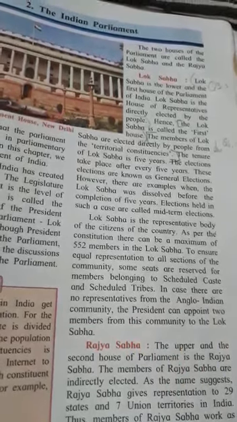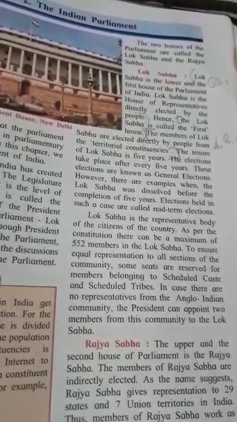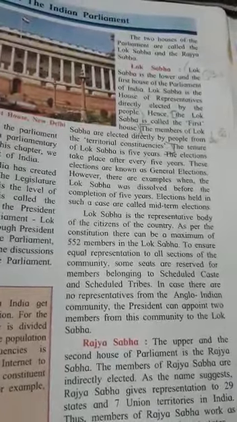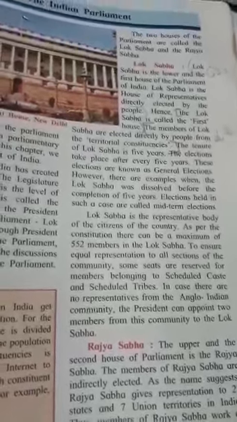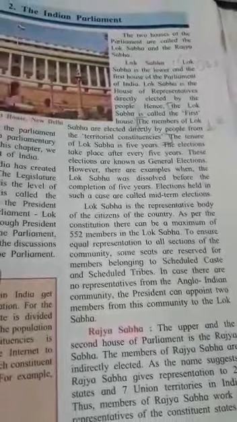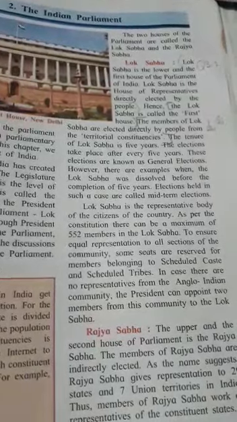Then we go to the Rajya Sabha. Rajya Sabha is known as the upper house or the second house of the parliament. The members of the Rajya Sabha are indirectly elected.